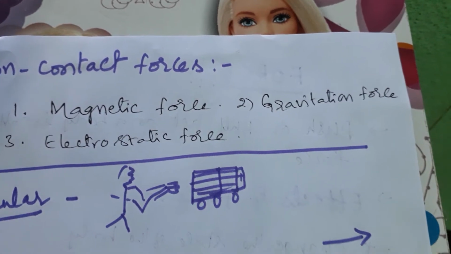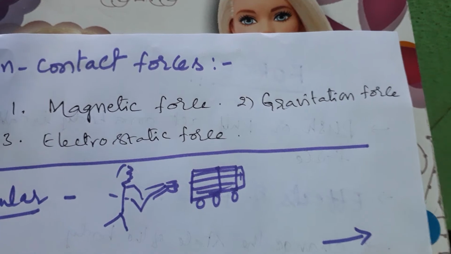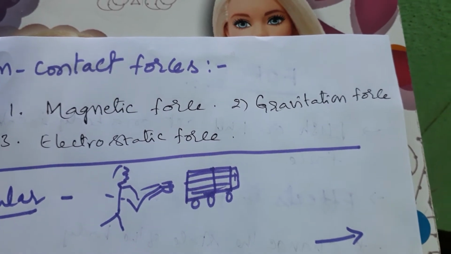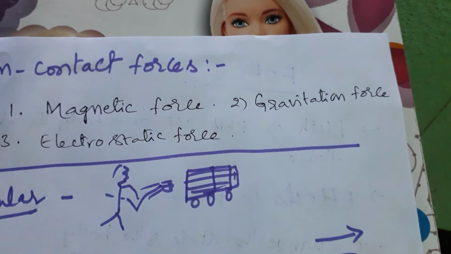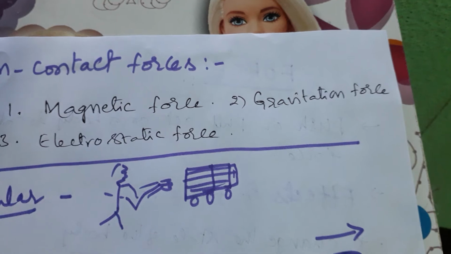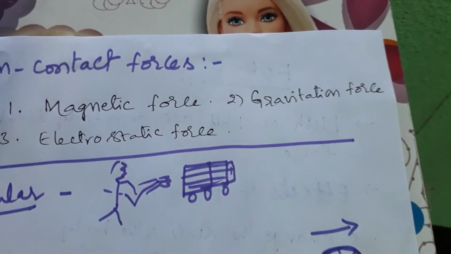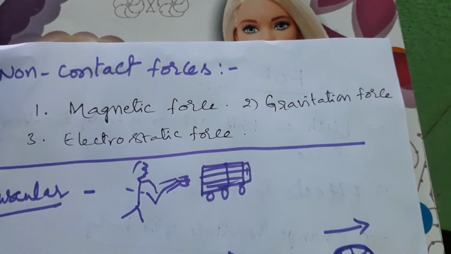You see magnetic force. Magnets apply force on surrounding metallic bodies without touching them. Due to the magnetic field, it attracts them. So that is called field force, also called non-contact force.